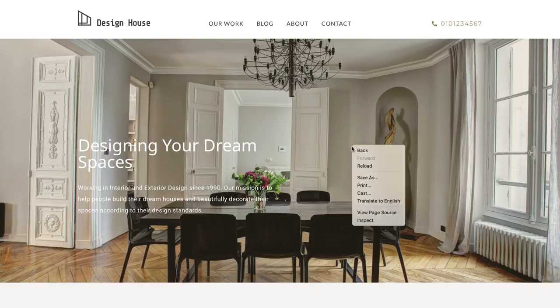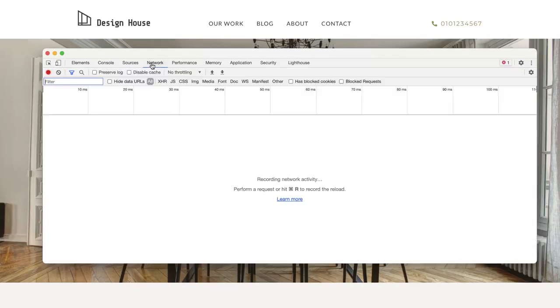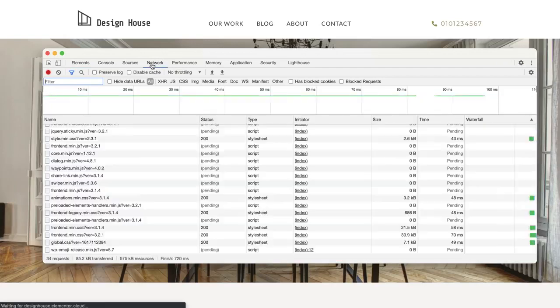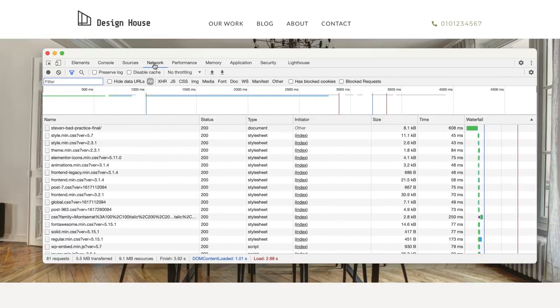Now, right-click anywhere on your page and click Inspect. You will see several tabs where you can read your HTML and CSS, find errors, get SEO results, and perform various tests. Select the Network tab and hit Command or Ctrl-R to load the results. As you can see, our current page layout is taking 2.88 seconds to load and is running 81 requests.